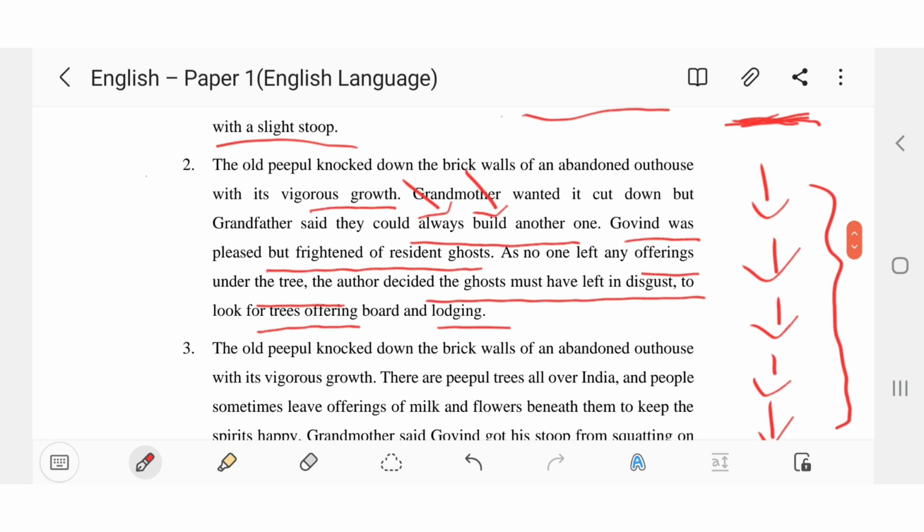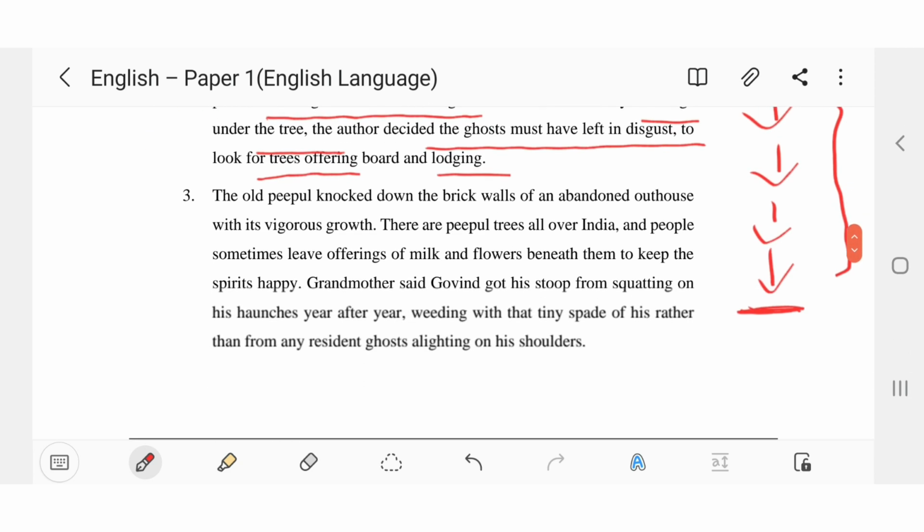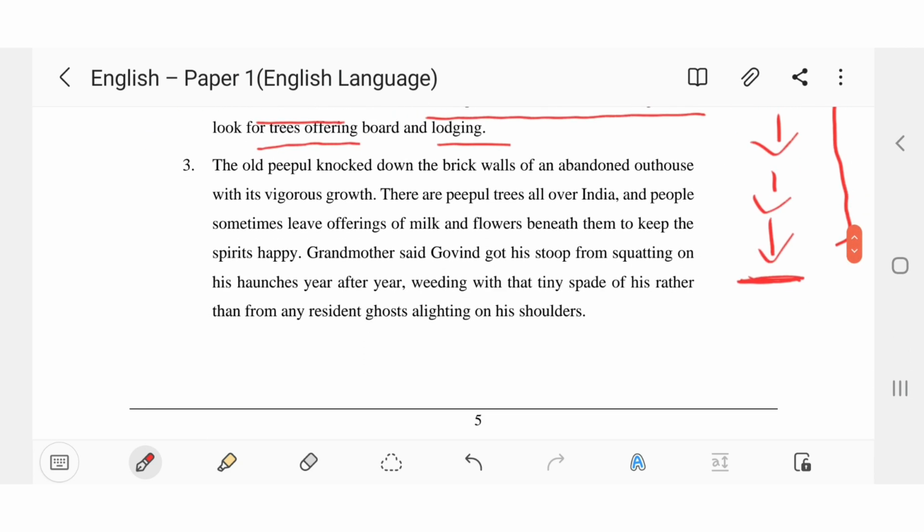So this option is definitely correct. But let's read the third option also. The old peepal tree knocked down the brick walls of an abandoned outhouse with its vigorous growth. Okay, then there are peepal trees of India and ghost spirits happy. Yes. Then grandmother said Govind got his stoop from slaughtering.